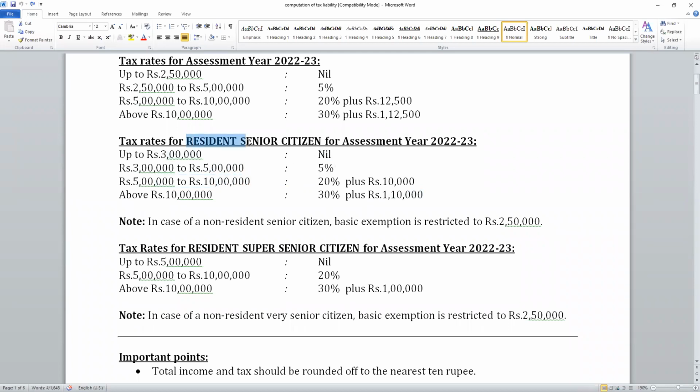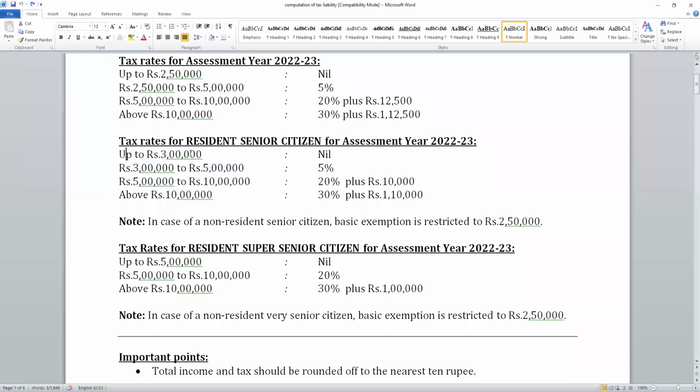So a resident senior citizen will enjoy a higher exemption, 3 lakhs. Extra exemption is 50,000 rupees. And the 50,000 is in this slab. 2.5 lakhs, 0; 3 lakhs, 0. 2.5 lakhs to 5 lakhs is 5%, 3 lakhs to 5 lakhs. So here the extra 50,000 is in the 5% slab. So for that 50,000 at 5%, 2,500 rupees less he will pay, as a resident senior citizen.